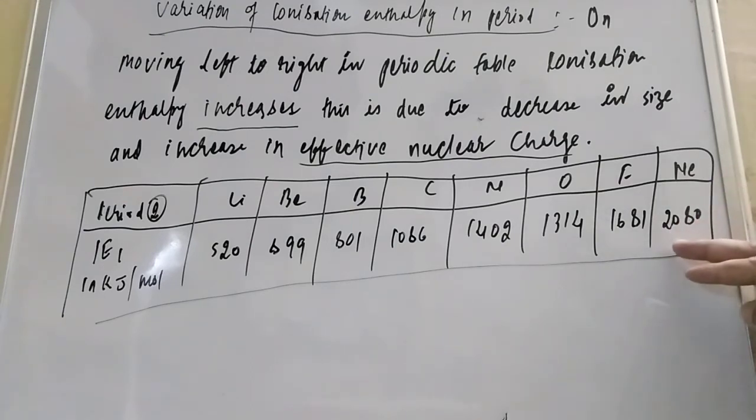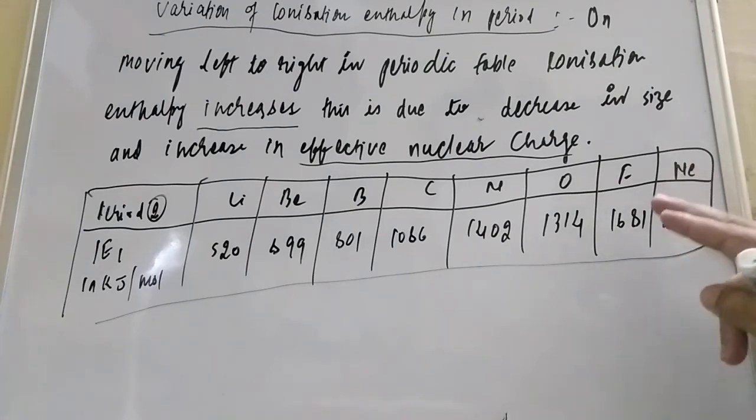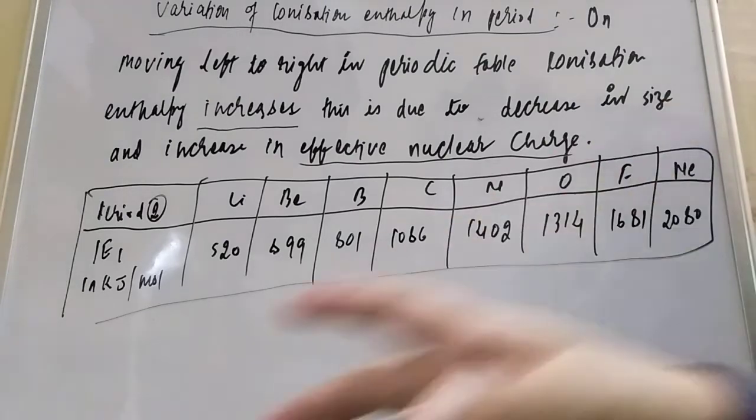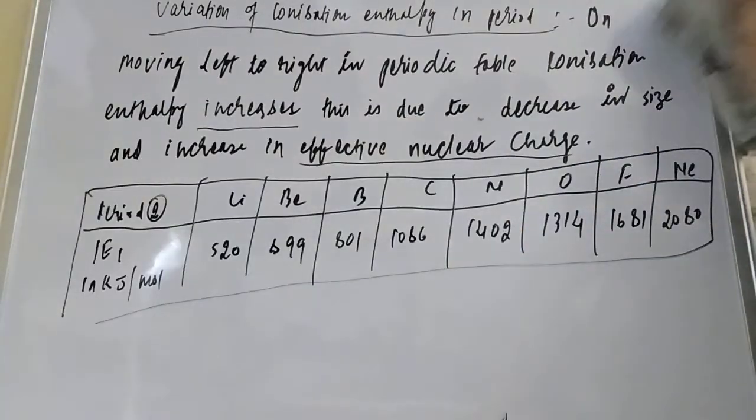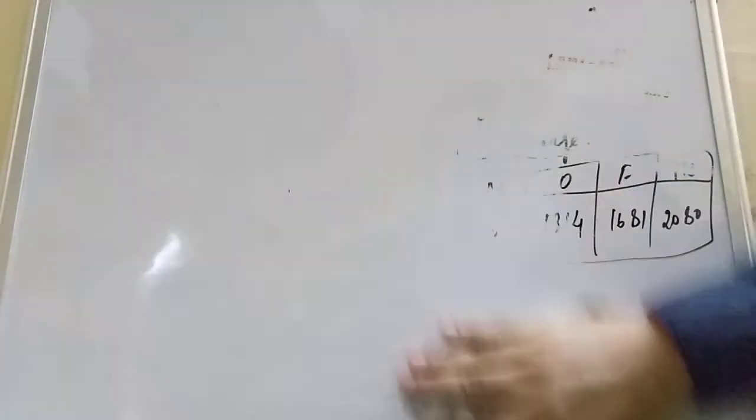Neon is very high, around 2 times. Why, student? Because they have a stable electronic configuration, a completely filled electronic configuration. Now student, this can be drawn on a graph also. Let us see how you can represent this ionization enthalpy in a graphical way.